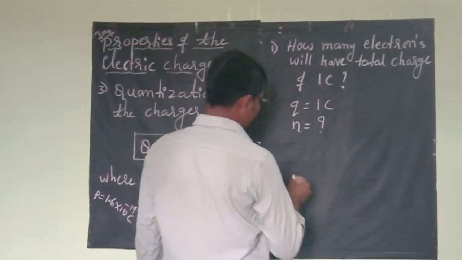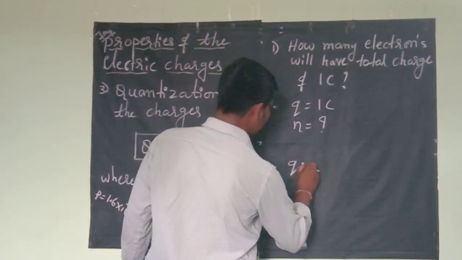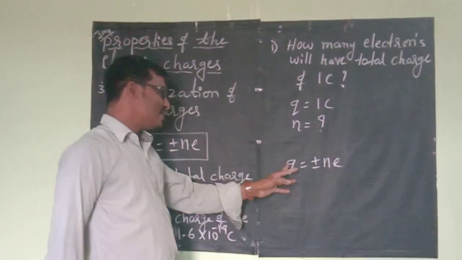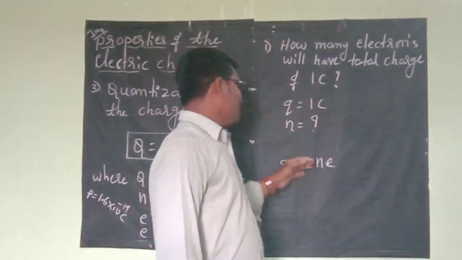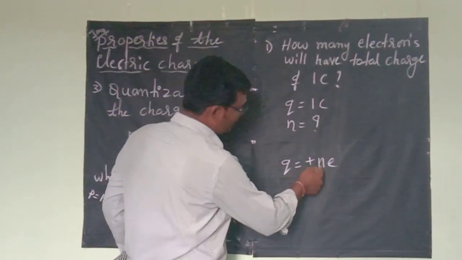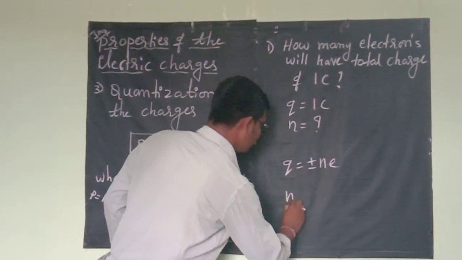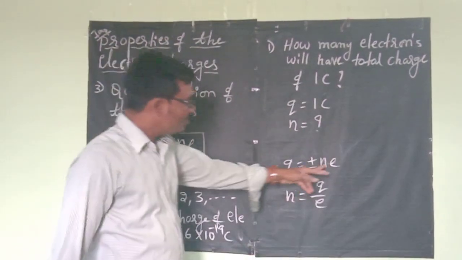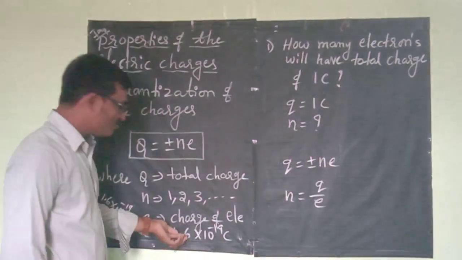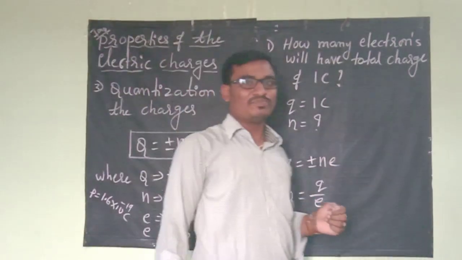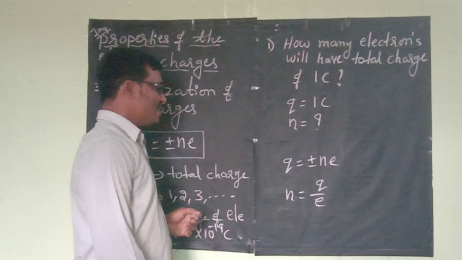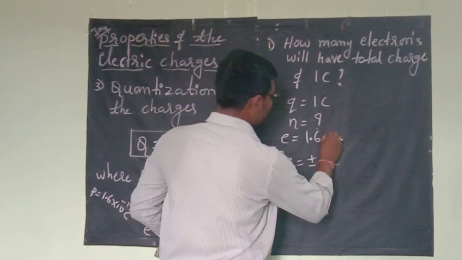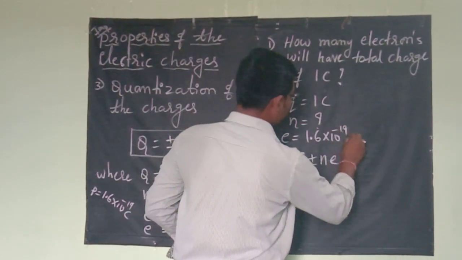We have the formula Q is equal to plus or minus N into E. We have to find this N value, that is N is equal to Q divided by E. We don't know the value of E, but we have the standard value, the charge of the electron, 1.6 into 10 to the power minus 19 coulomb. Therefore, we can take E is equal to 1.6 into 10 to the power minus 19 coulomb.